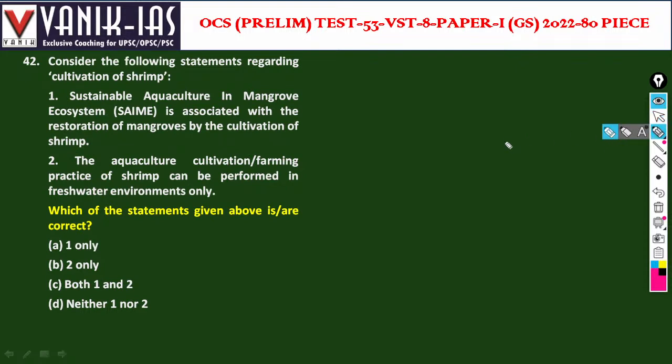Consider the following statements regarding cultivation of shrimp. Sustainable aquaculture in mangrove ecosystem. SIME is associated with the restoration of mangroves by cultivation of shrimp. The aquaculture farming practice of shrimp can be performed in a freshwater environment only.